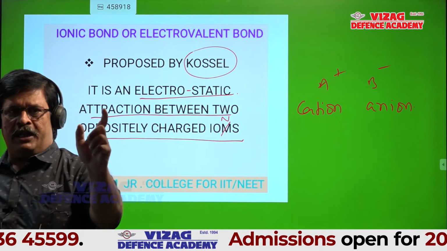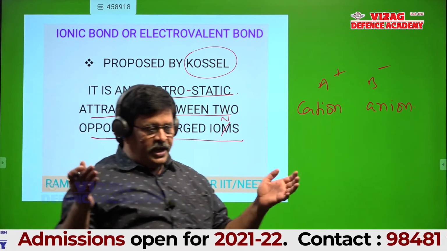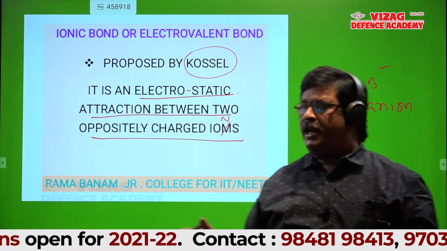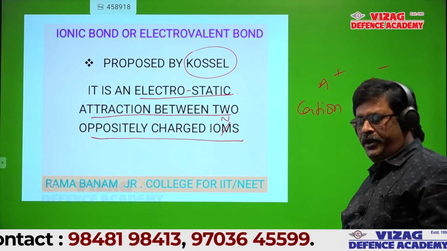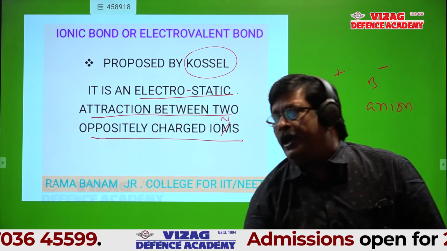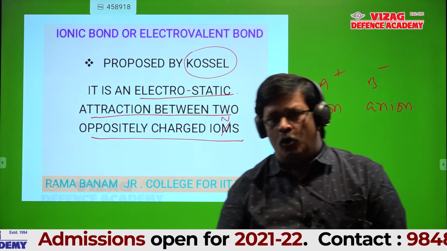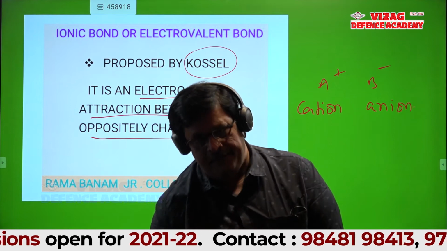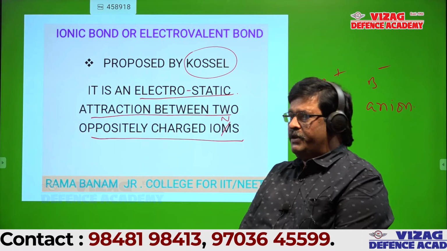If two oppositely charged ions approach each other, definitely there exists a strong electrostatic attraction. That strong electrostatic attraction between two oppositely charged ions is called ionic or electrovalent bond, which is proposed by Kossel. Okay? Write in your notes first.